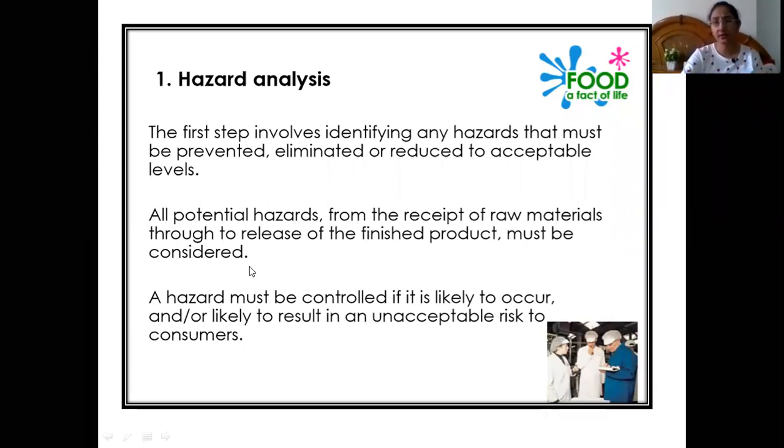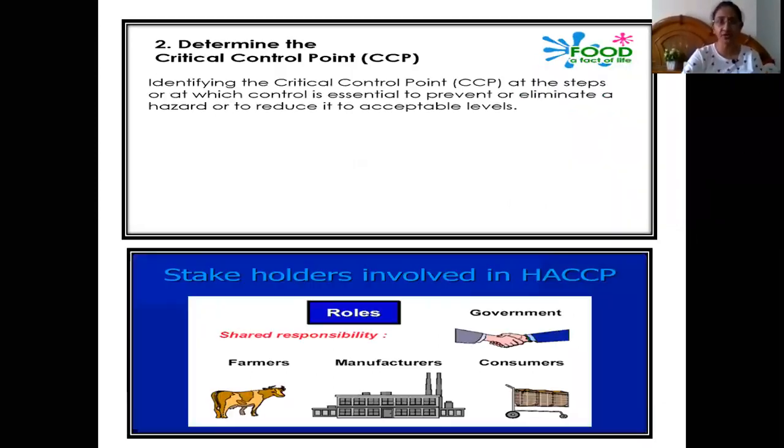So all the hazards that can happen starting from the raw material. Raw material is the initial point in any production process. From there till the final end product, all the risks that can happen during the food chain have to be analyzed. And a hazard must be controlled if it is likely to occur or likely to result in an unacceptable risk to consumers. If the risk is at a level where it is acceptable, then we should not go for eliminating that risk. But if the degree of risk is very high, then we should go for complete elimination from the production process.